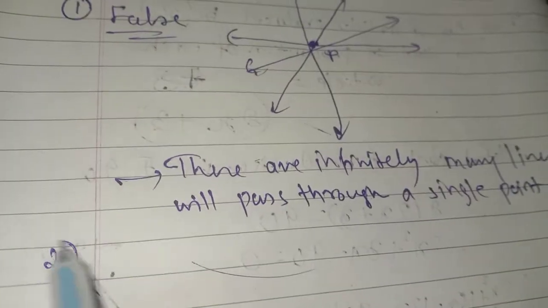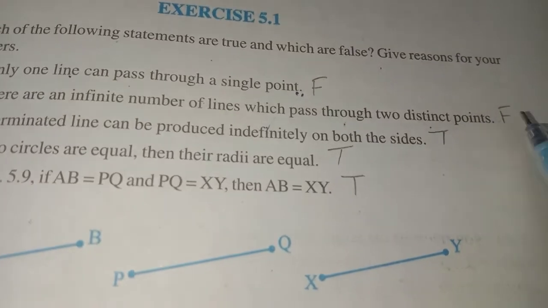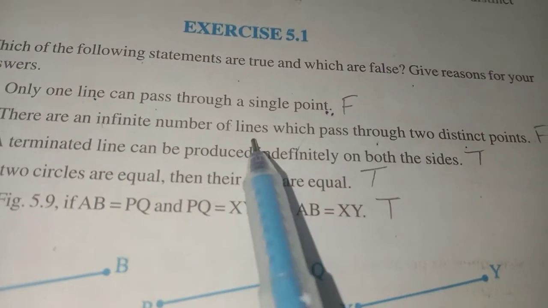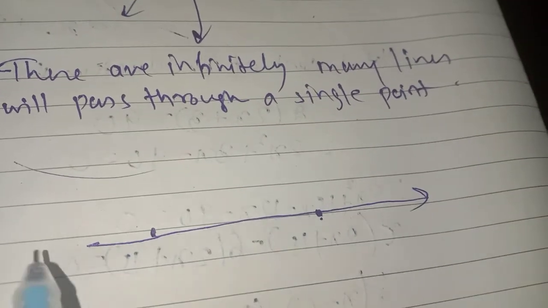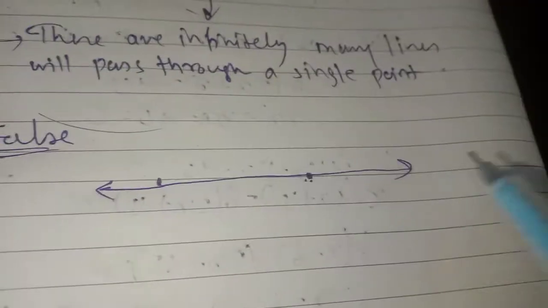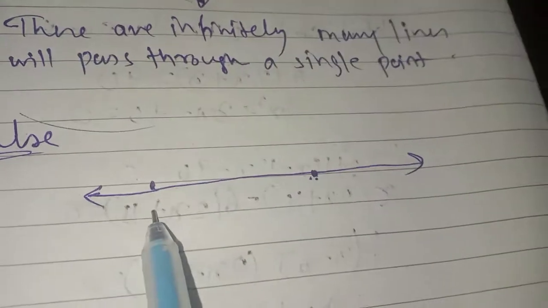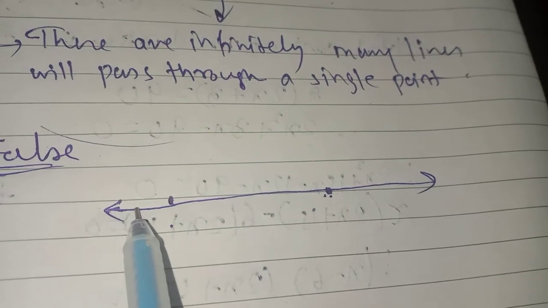Let's go for the second question. See, it is given that there are an infinite number of lines which pass through two distinct points. Now infinite number of lines means there are so many lines passing through two distinct points. If I take two distinct points and consider only those two points, I will find that one line will pass through two distinct points. So the statement is false actually, because if I am just talking about one point, then this one is a condition, but for two distinct points I need a collinear line. Collinear means all the points should lie on the same line.